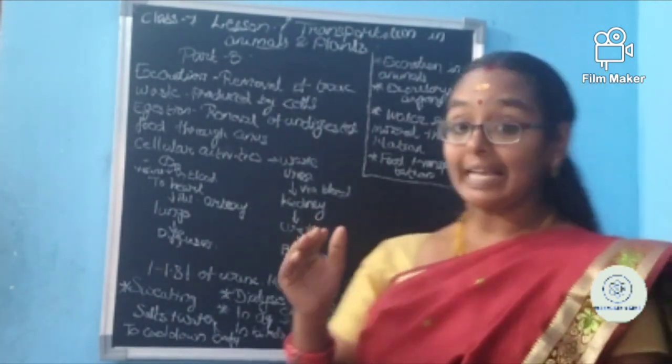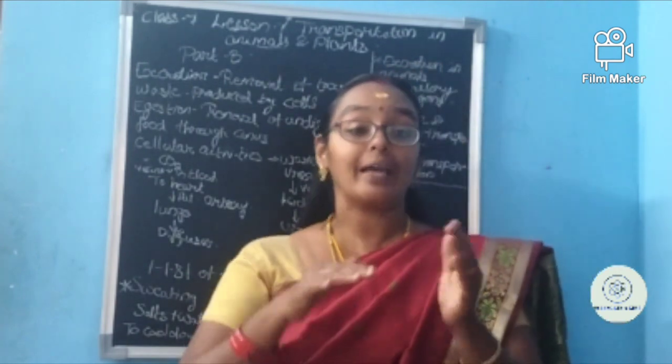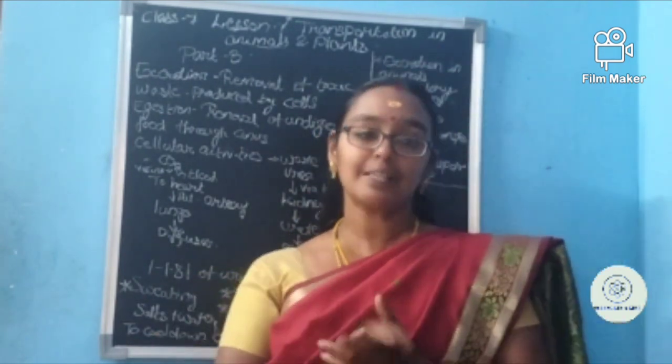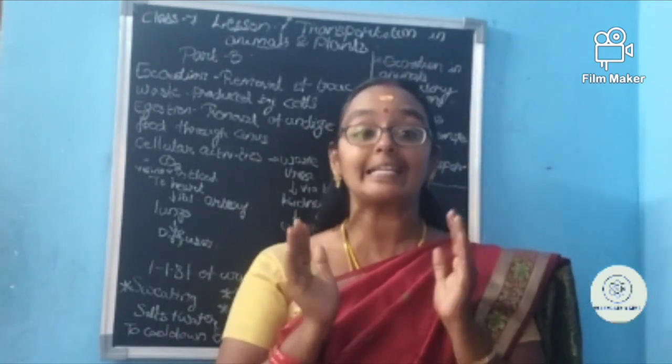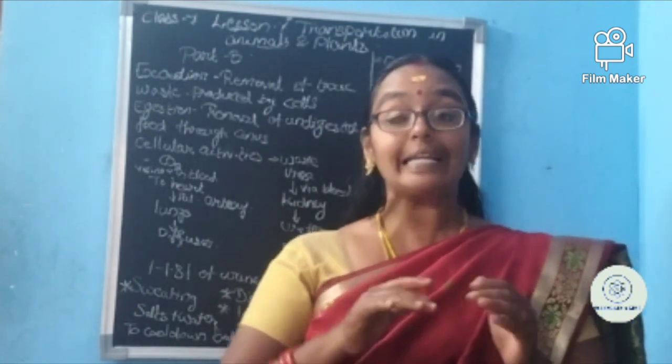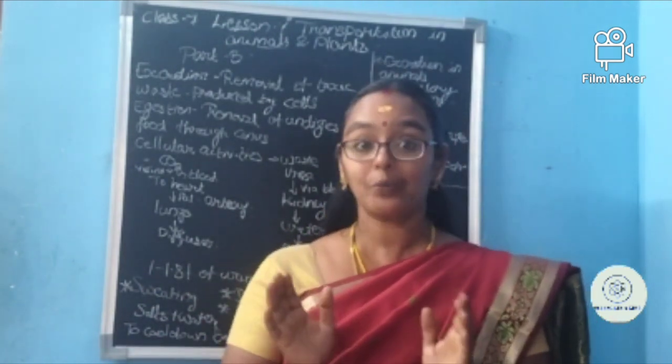Now, is there any other excretory waste? Yes, through urine we are liberating some excretory substances. For example, urea. The human main excretory product is urea. It is expelled out of the body through urine, via urine.